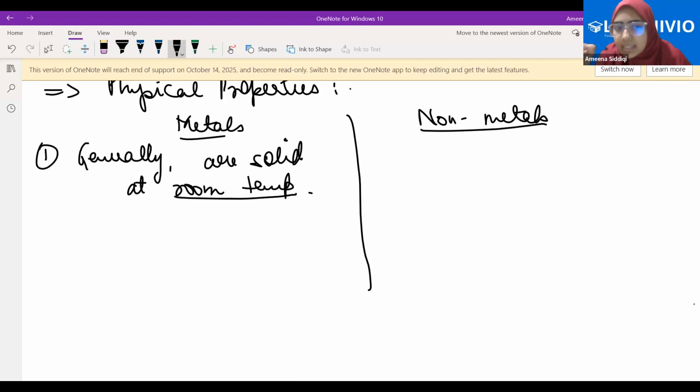What I'm asking is, why are we taking the physical state at room temperature only? Because the room temperature is the general temperature everywhere.